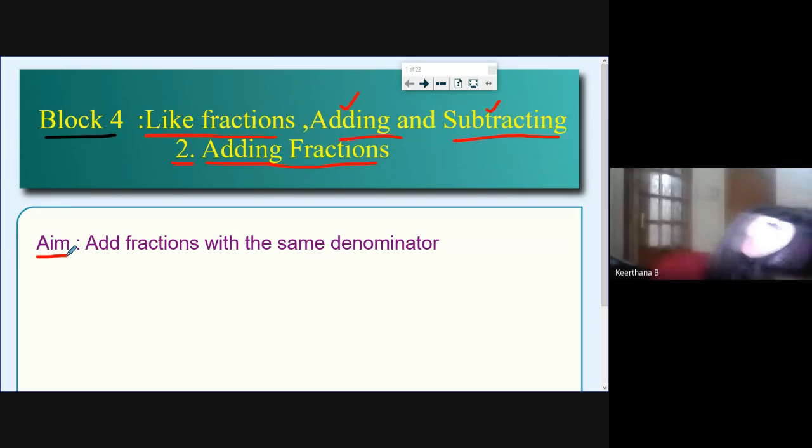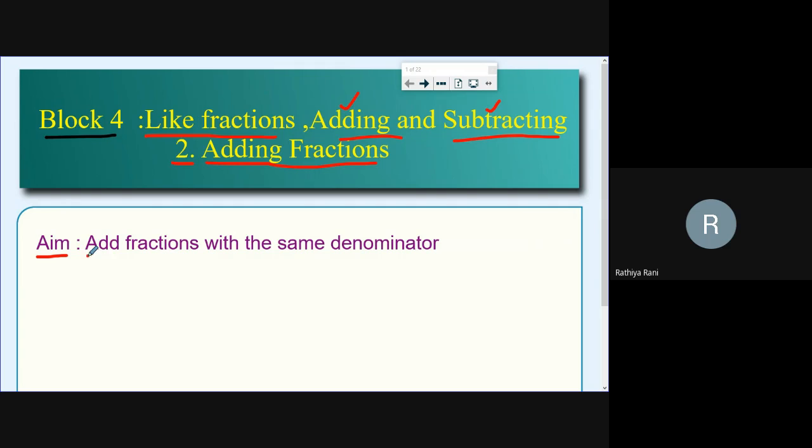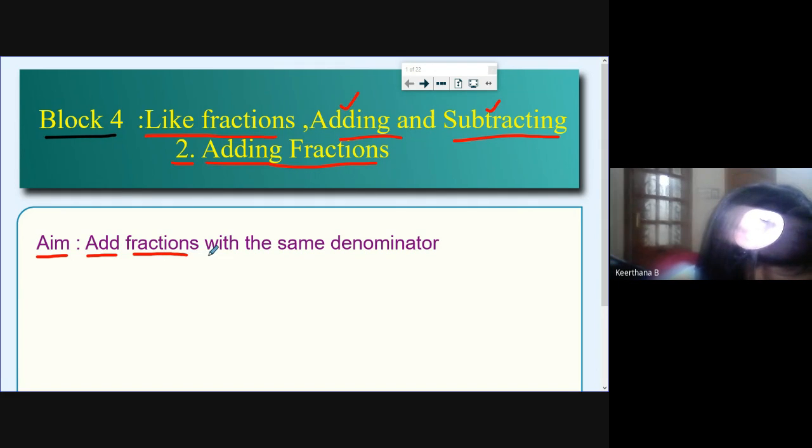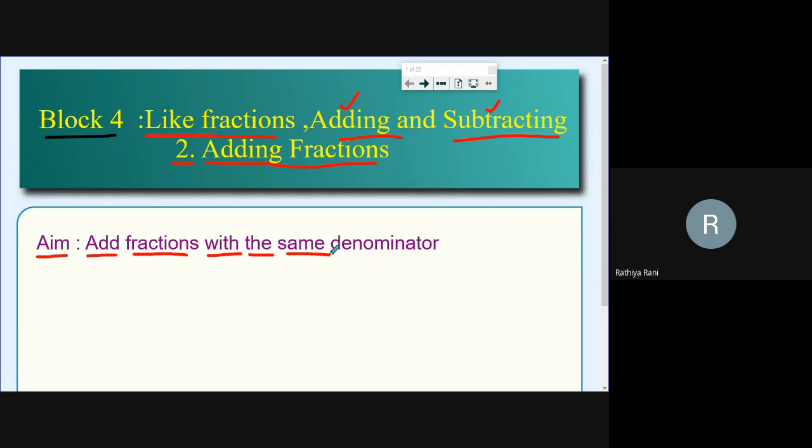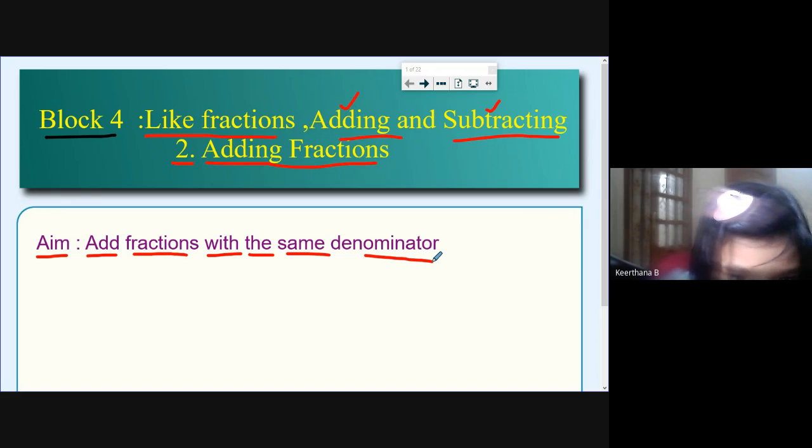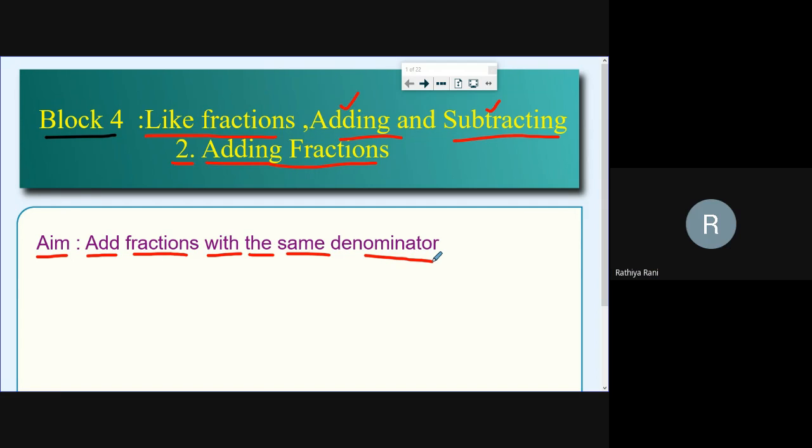The aim is adding fractions with the same denominator. Yeah, very good, Kirtana. Since it is like fractions, the denominator will be the same, right? As Jerishwa said. So we are going to add those fractions.